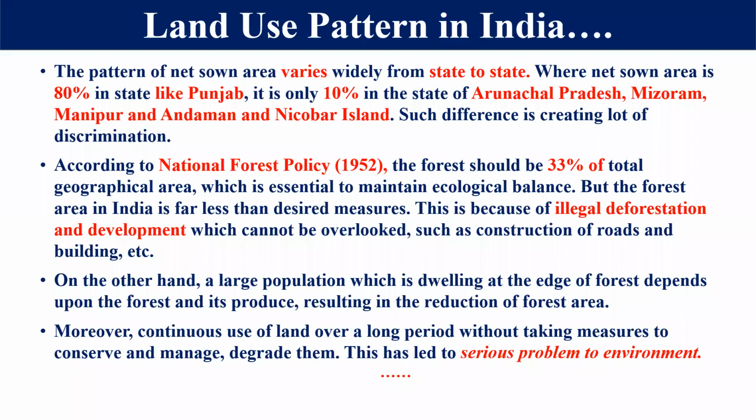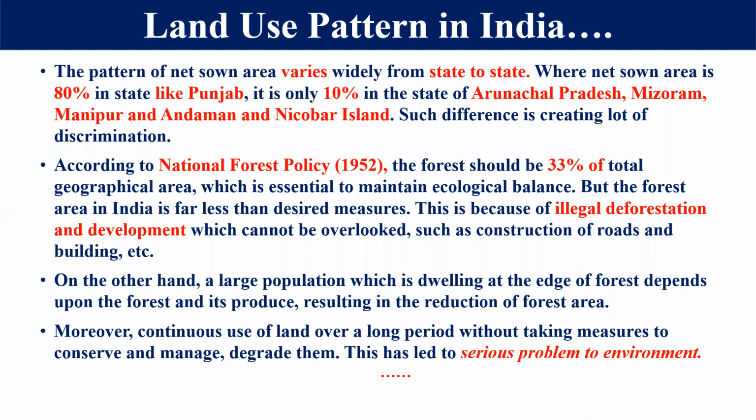And dear student, we are using whatever land area we have without any proper measure, and without proper measures of conservation also. That's why our land is being degraded, and it has led to many serious problems for the environment also, right? So we have to use this land area carefully because it's a natural resource, and the formation of a natural resource takes millions of years. That's why we have to use all these things in a very proper, very planned manner. Okay. Now, because we are overutilizing this land area, our land is going to degrade.